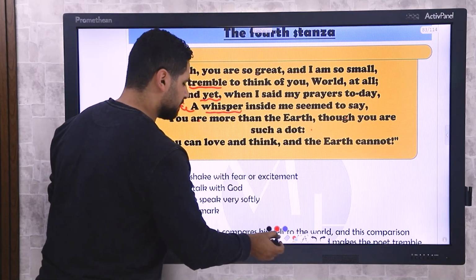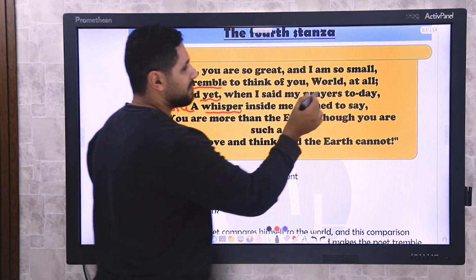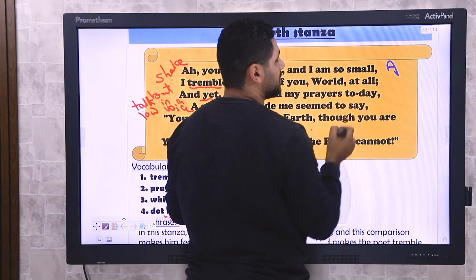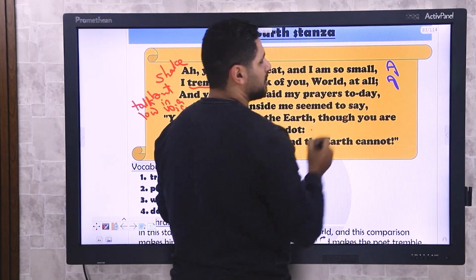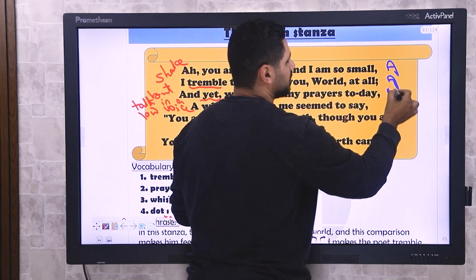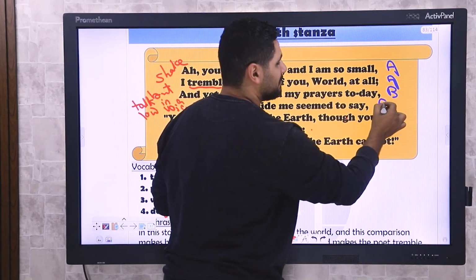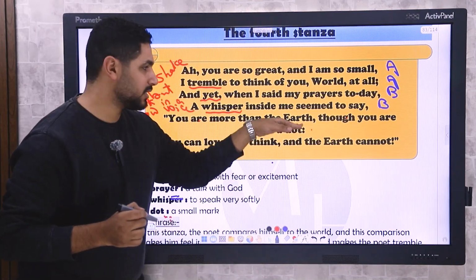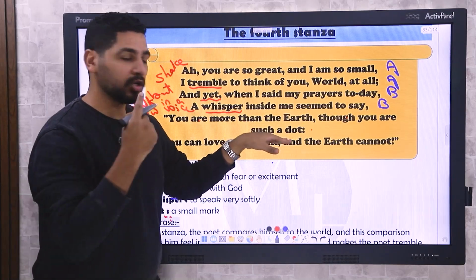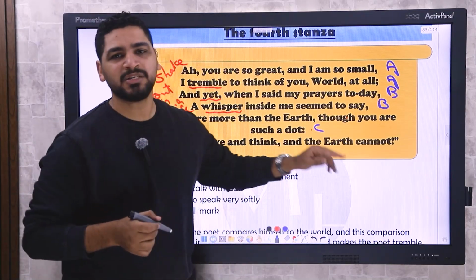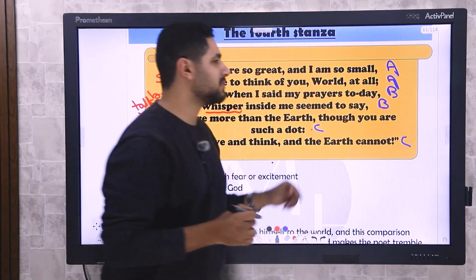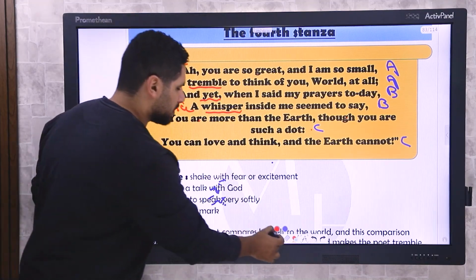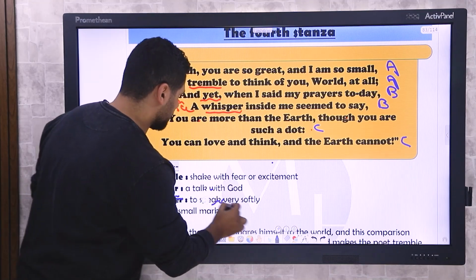What about the figure of the sound devices? We have some sound devices here. We have the first line that ends with small. So what's the rhyme scheme here? The first line is always A. All, small, A. What about today? Today, say. This is going to be B. Today, say. So A, B, B. Here we have the end of the line. Sorry, it has to be the same line. Dot, ot. So this is going to be C. Cannot, and this is going to be C. So the rhyme scheme is A, B, B, C, C, which is different. So here we have to clean this mess that we made.